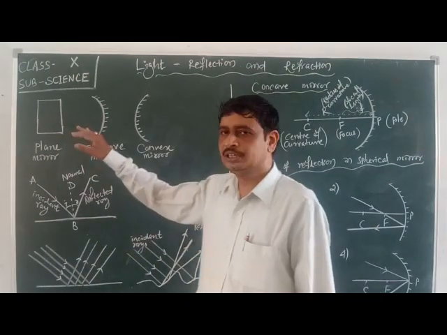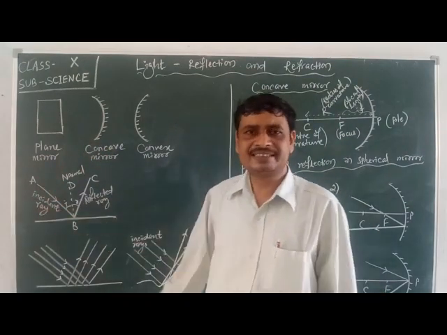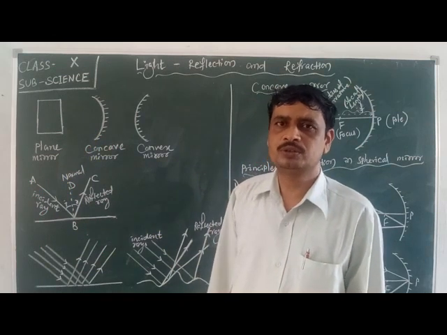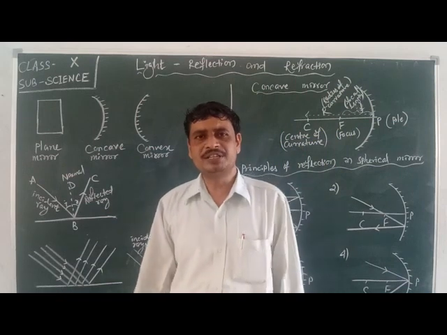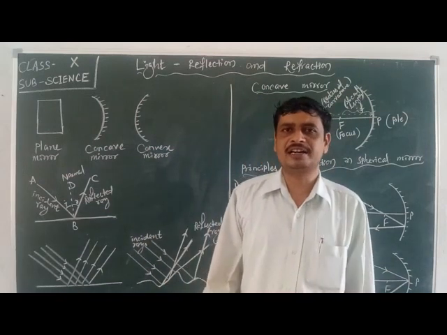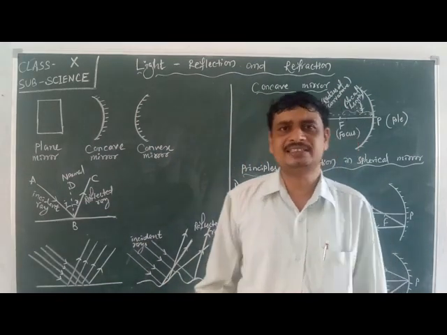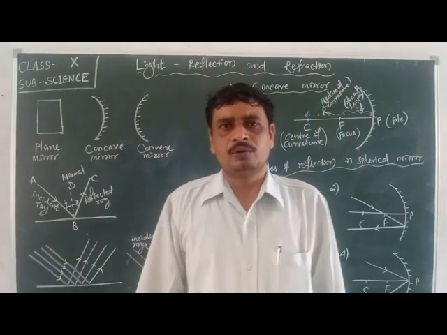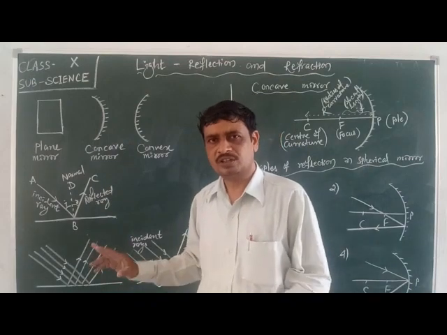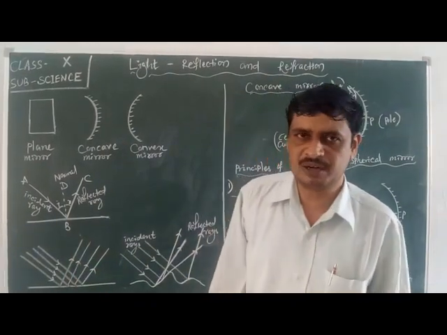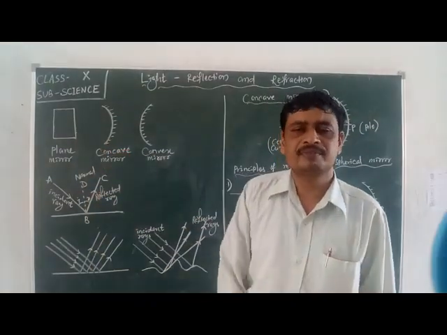Next, the size of object and size of image both become equal. Size means generally we use the height or length of object and image. The height of the object must equal the height of the image formed by this plane mirror.